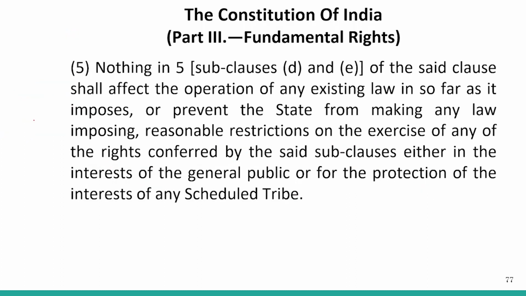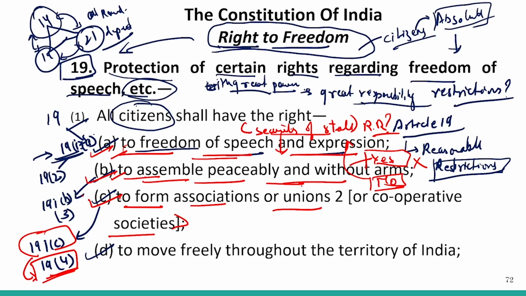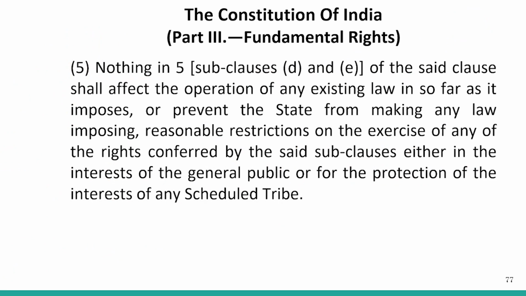So we see that in the same way, now, to move freely throughout the territory of India and to reside and settle in any part of India, this has been mentioned under clause 5 of Article 19.